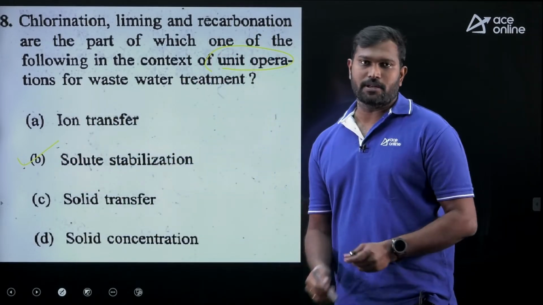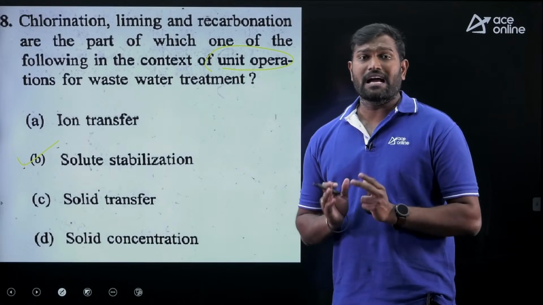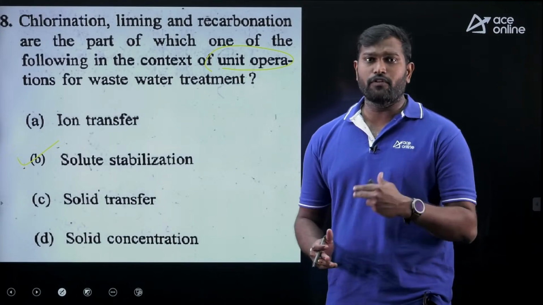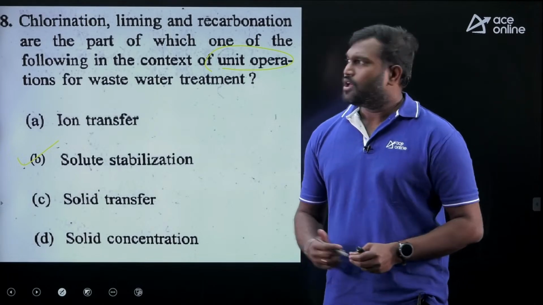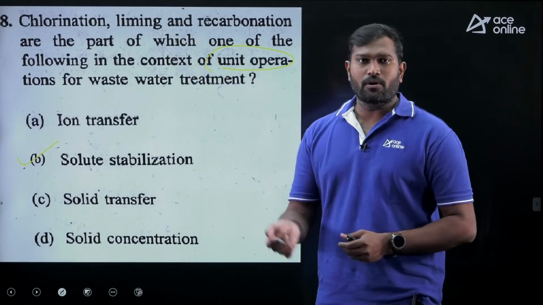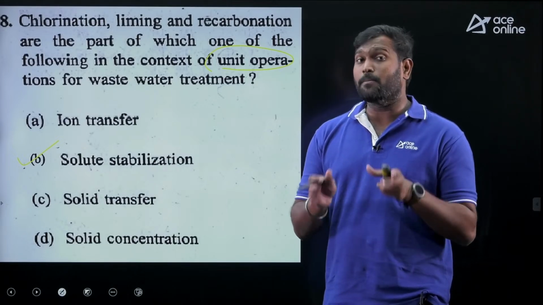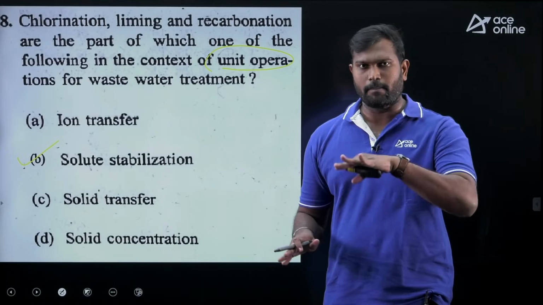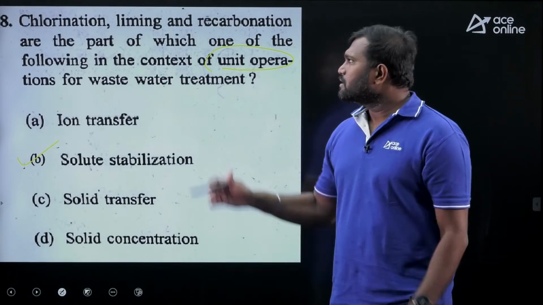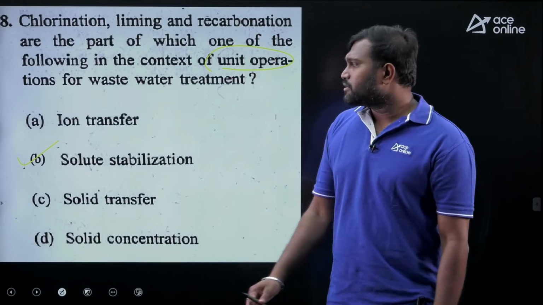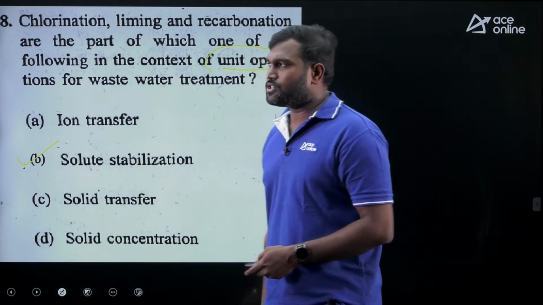What is meant by solute stabilization? It's a process of converting the objectionable matter into inobjectionable matter without removing it from the system. Whereas in chlorination, by adding chlorine, we kill the bacteria, but we don't remove that bacteria from the water. The bacteria will be there, but it's dead. Same as in the case of the liming and in the case of the recarbonation. So the correct answer is solute stabilization.